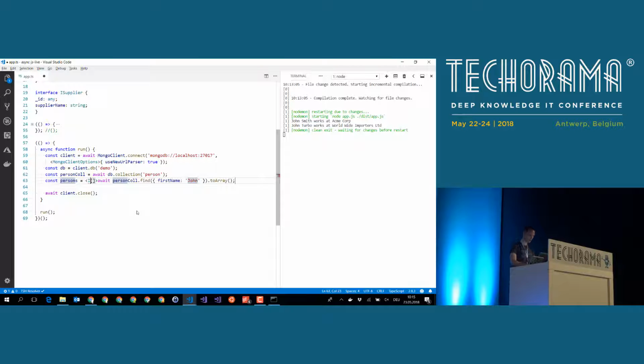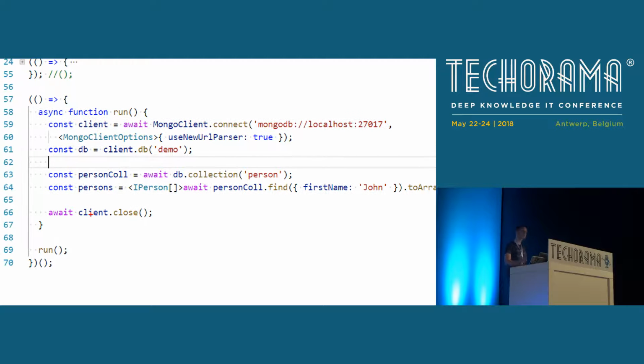We look for all the Johns, and you see the code now looks pretty much as we want it to look. If I zoom in a little bit, you see no nesting anymore, no callbacks anymore. Whenever we want to execute an asynchronous method, like here, for instance, the database query.